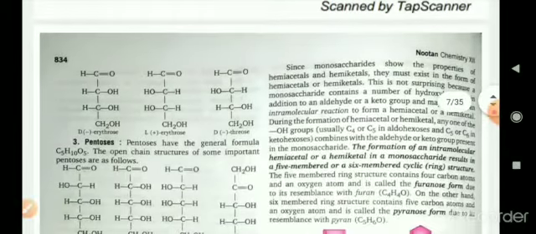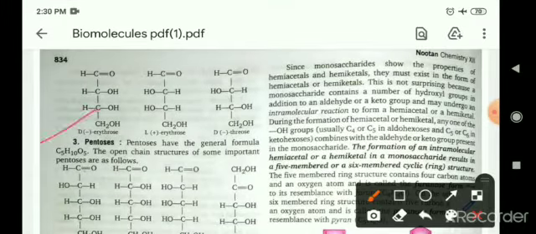Now come to the tetrose, means in which 4 carbons will be present. The examples are D-erythrose, L-erythrose and D-threose. What is the meaning of capital D and capital L? From the bottom side at the second carbon, if OH is present on the right hand side, then it is known as the D form, and if OH is present on the left hand side, then it is known as the L form. So these are configurations which you will study in stereochemistry.